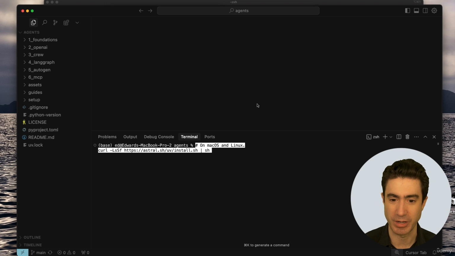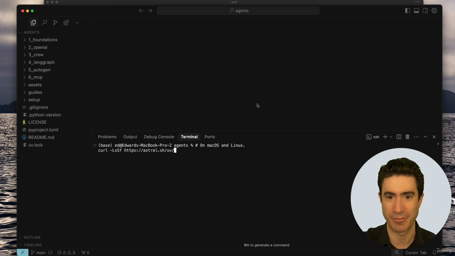And now you can simply paste in that command to run the installation for UV, and it will be super quick, and you'll be done. I'm not going to run it because I've already run it.